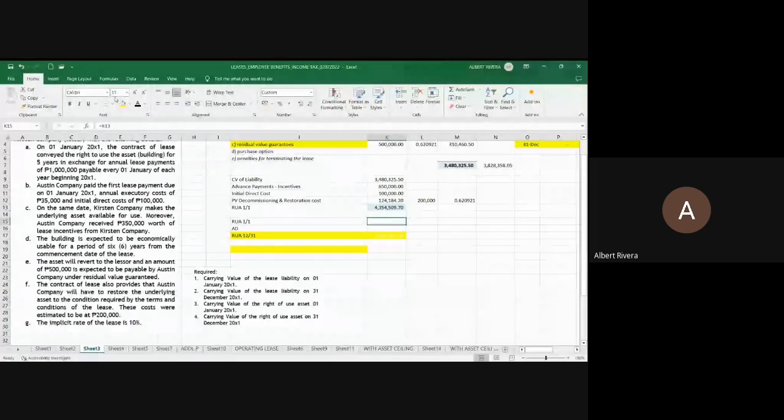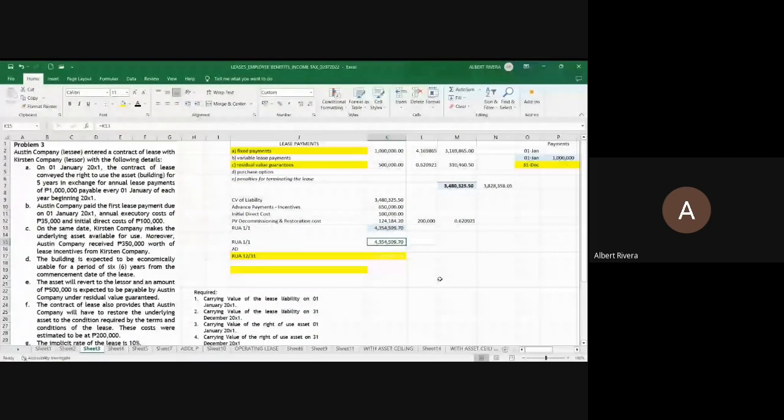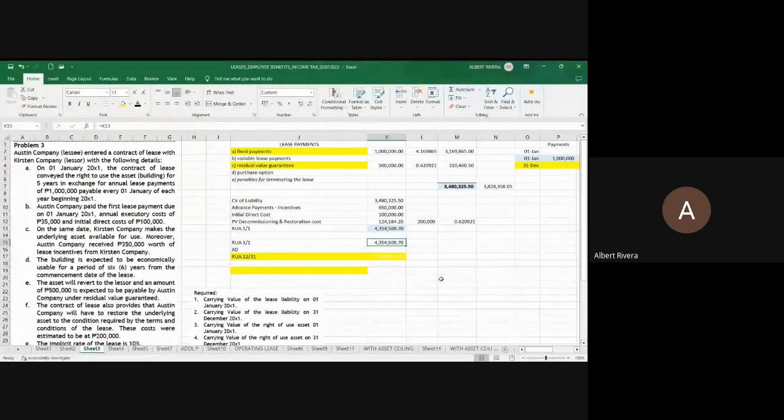But again, we must dissect this. What should be the depreciation expense? Okay. Is there a residual value? Yes. Would that residual value be deducted in our numerator in getting the depreciation expense? Yes or no?